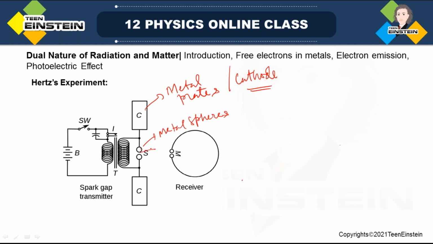Spark means what? Some kind of radiation, right? Some kind of light. So that is electromagnetic wave.